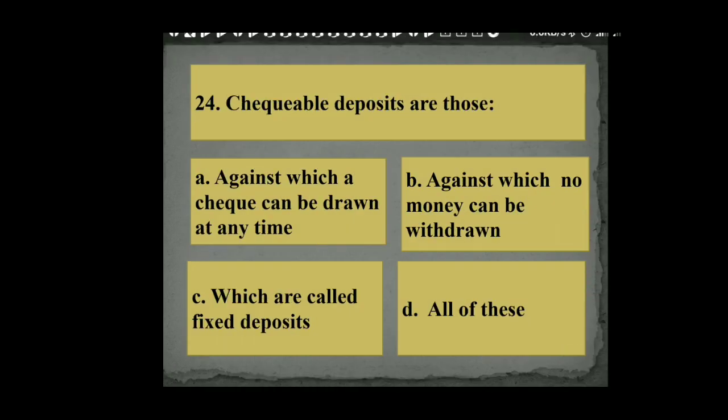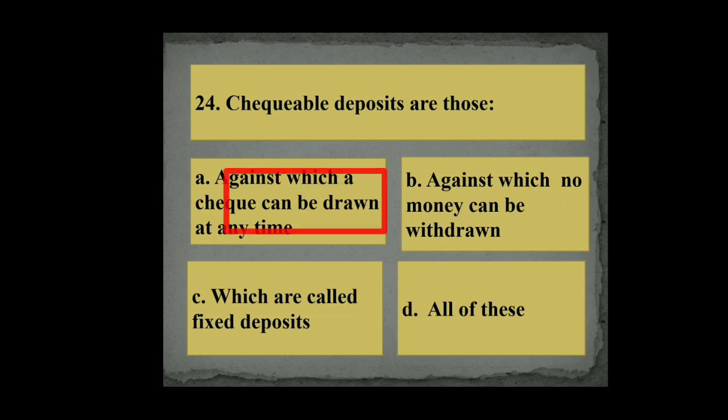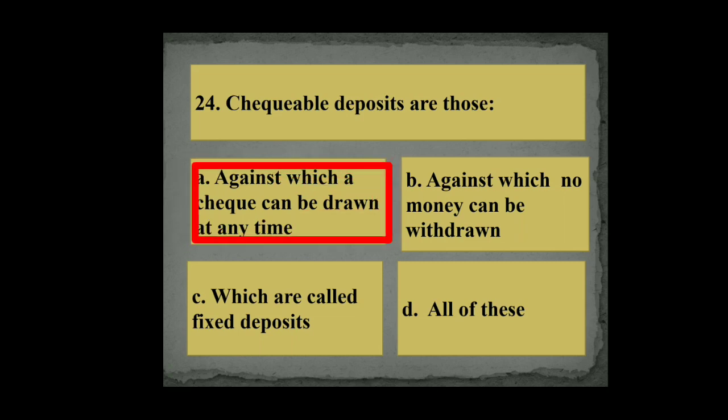Checkable deposits are those: A. Against which a check can be drawn at any time, B. Against which no money can be drawn, C. Which are called fixed deposit, and D. All of these. So its right answer is A. Against which a check can be drawn at any time.